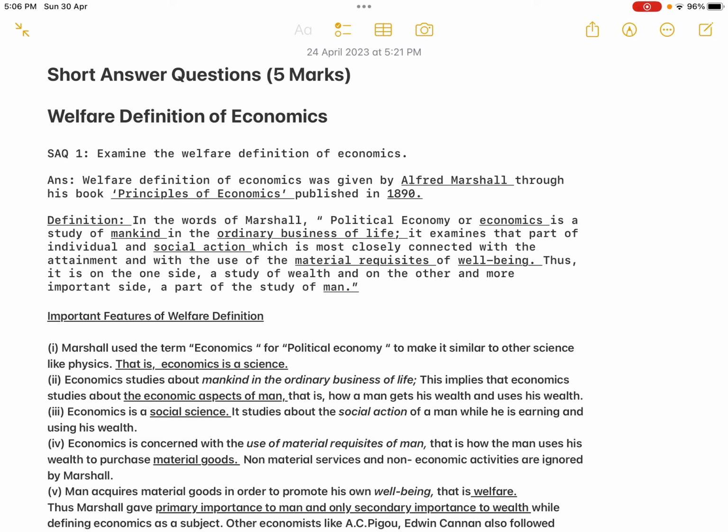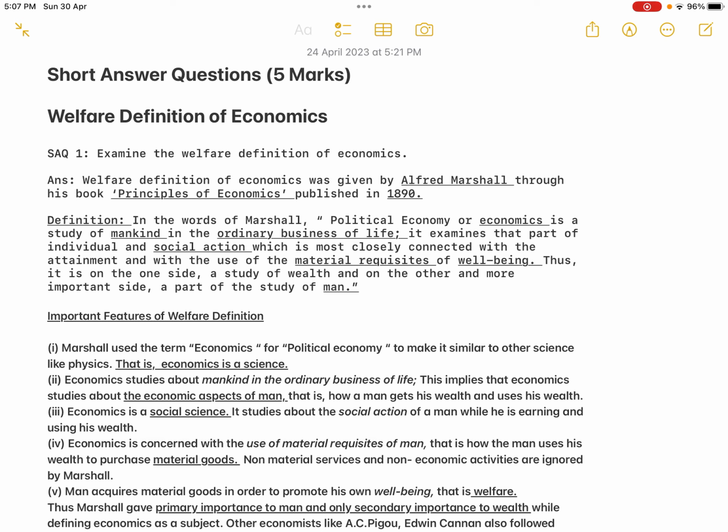So Marshall separated economics and addressed economics as we address other sciences like physics and chemistry. If a particular subject is to be called a science, you are elevating the status of that subject. It has to give some valuable information to the general public. Then only can that subject be called a science.